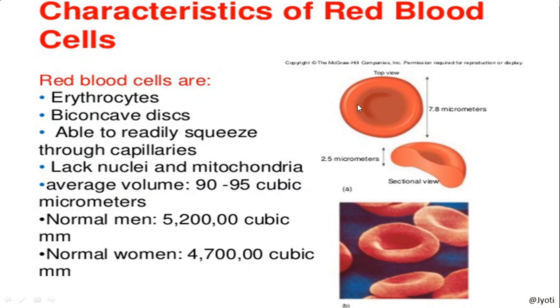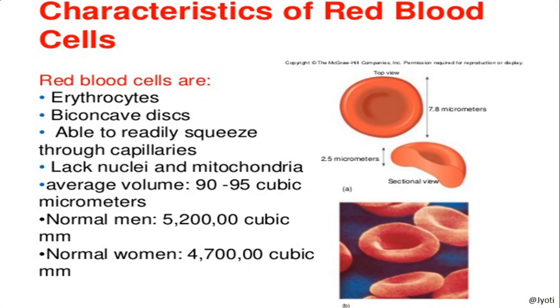And the most important feature of this RBC is that they don't have nuclei and mitochondria. So here you can see in the picture, the cell does not have the nucleus and mitochondria is also not there.